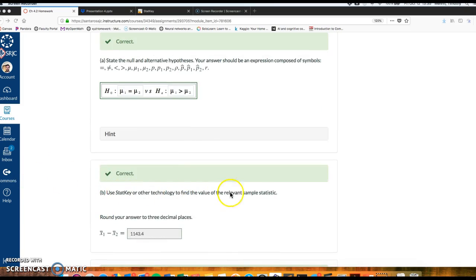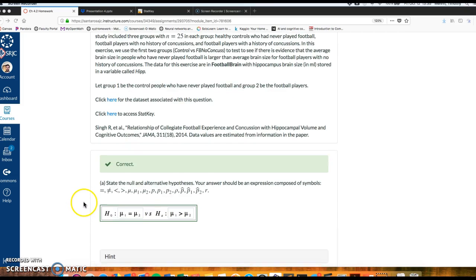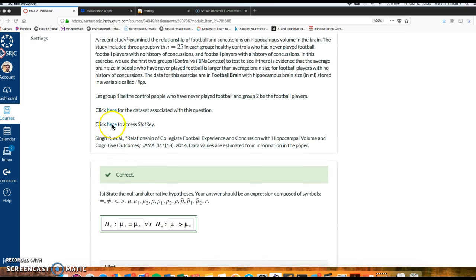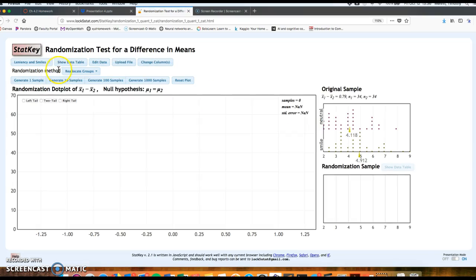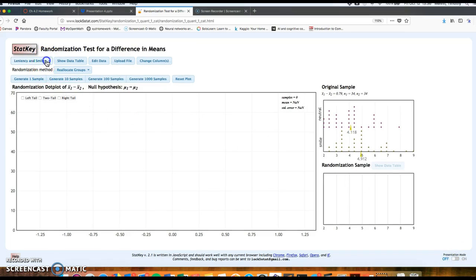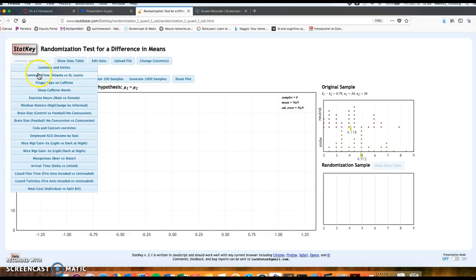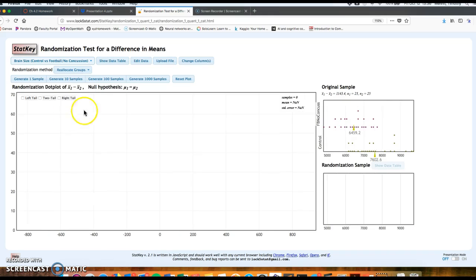Okay, you use the technology to find the value of the relevant sample statistic, X bar 1 minus X bar 2. I could download and upload the data into StatKey, but actually this data set's already pre-uploaded. So if you go to StatKey, we're at randomization hypothesis test, difference in means. If you go up here, there are some preloaded data packages. It's brain size, control versus football, no concussion. So I'm going to click on that.